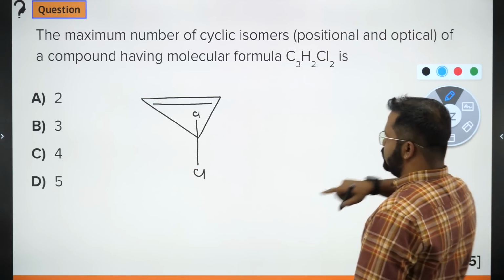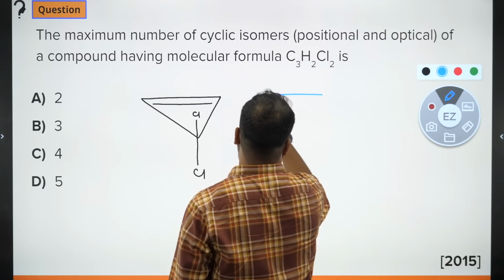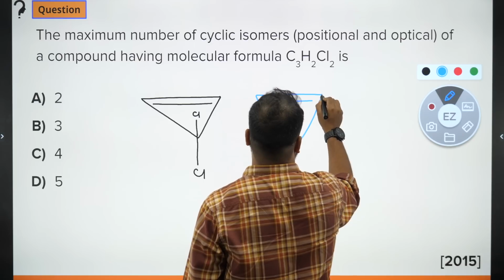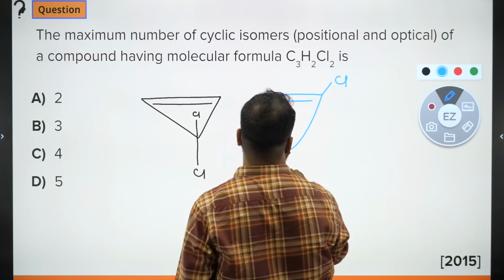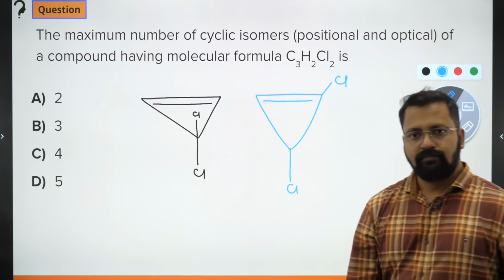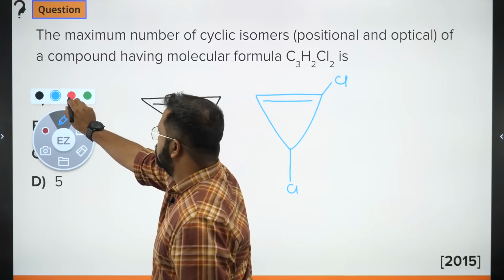Another structure for C3H2Cl2. Position and optical isomers have to be told. So another structure could be this. I can have one Cl over here and one Cl over here. Okay, and another structure could be this.